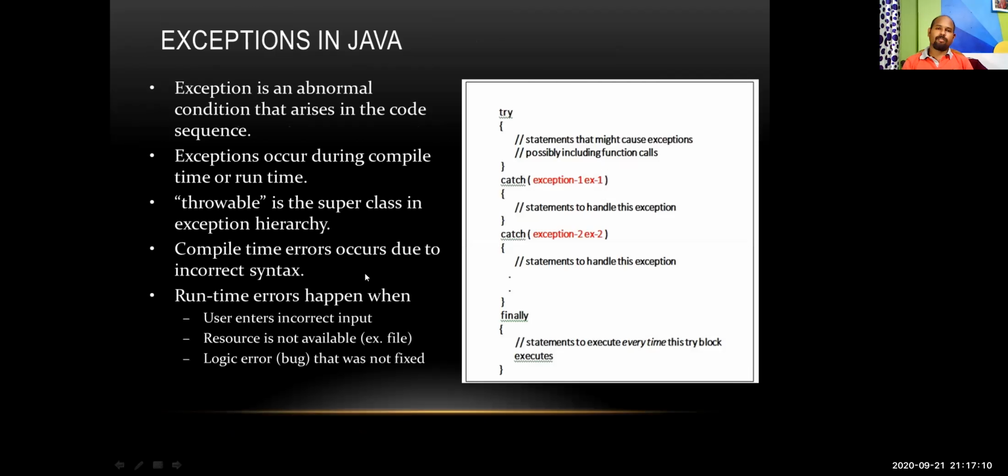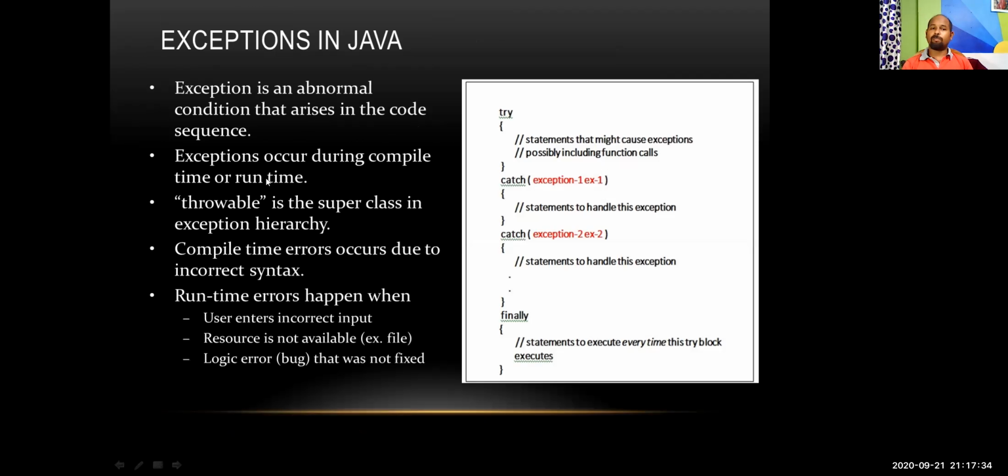Exceptions in Java. That is again one of the important parts of any object-oriented programming. Exceptions are nothing but a little bit related to errors. So what is an exception? Here you can see, an exception is an abnormal condition that arises in the code sequence.